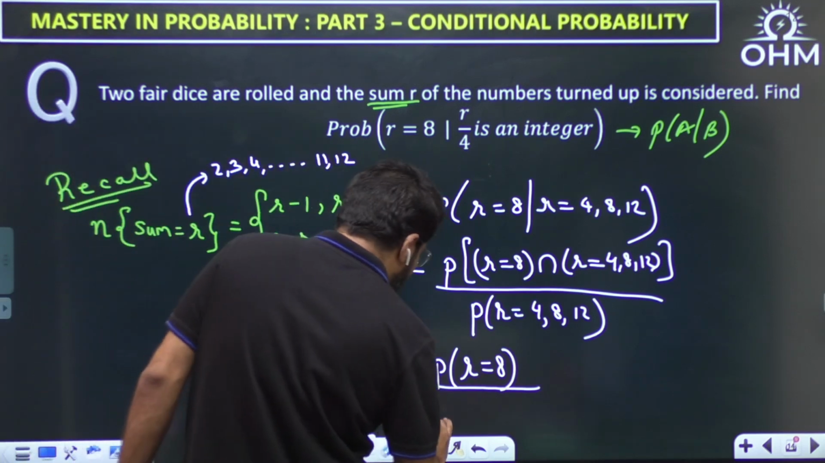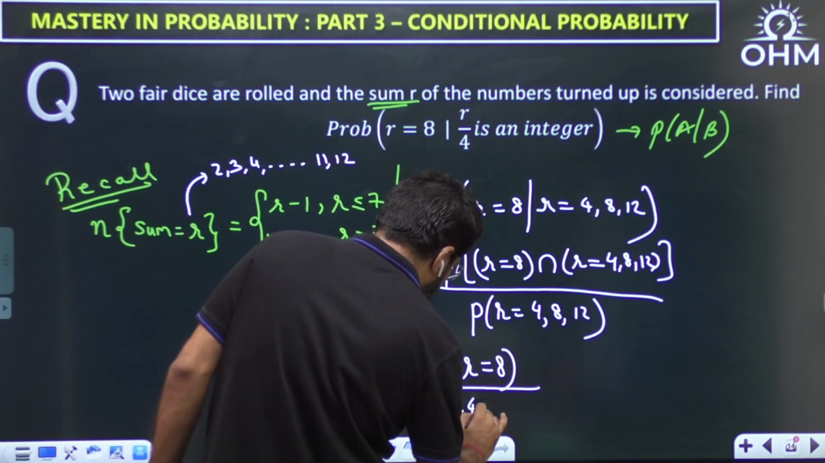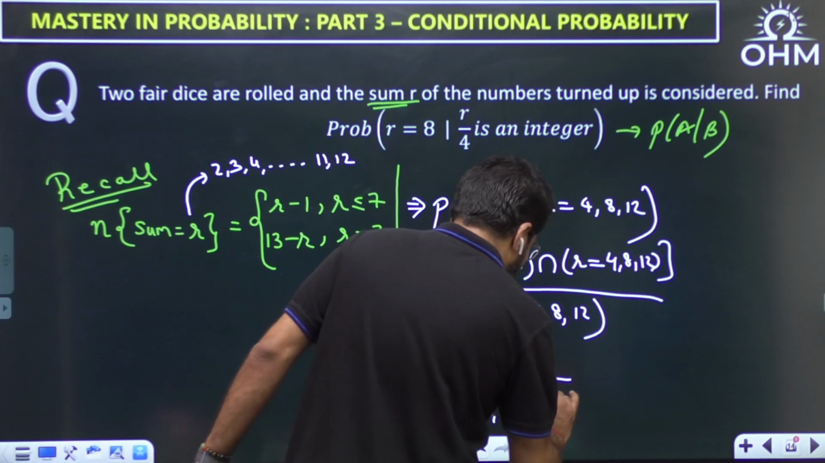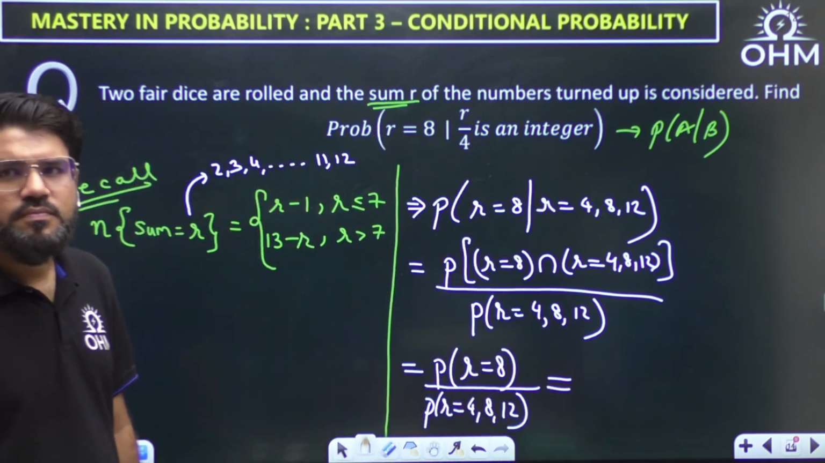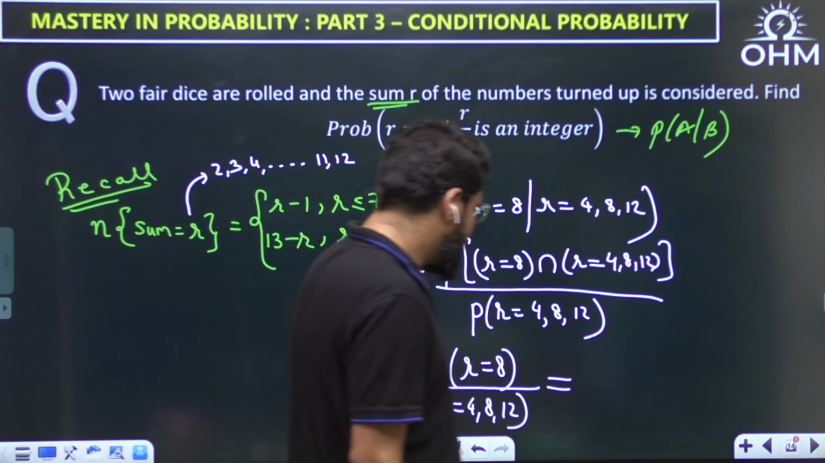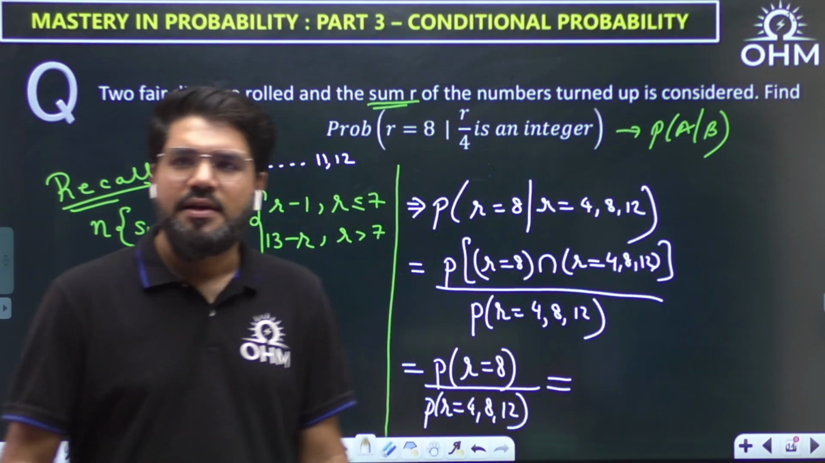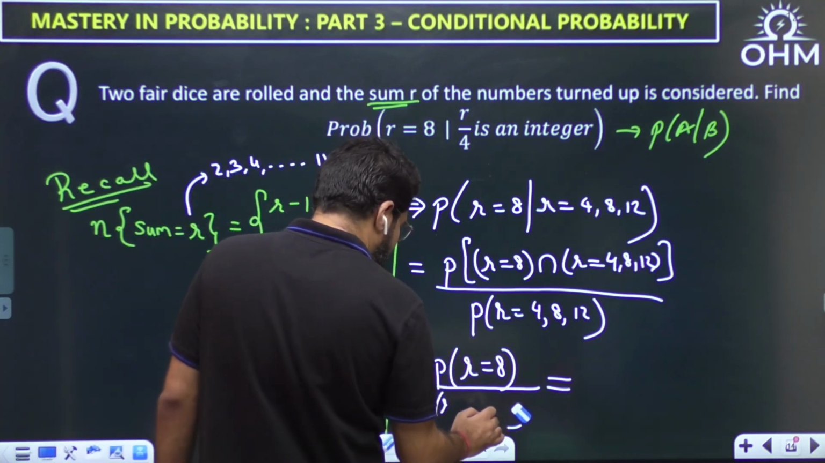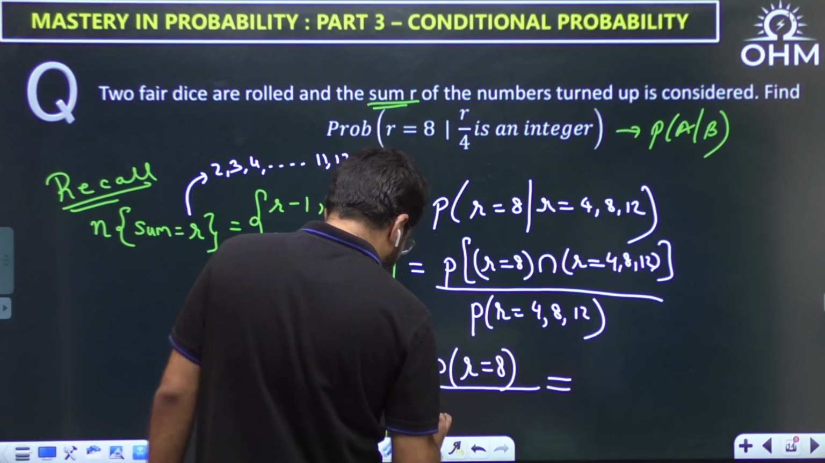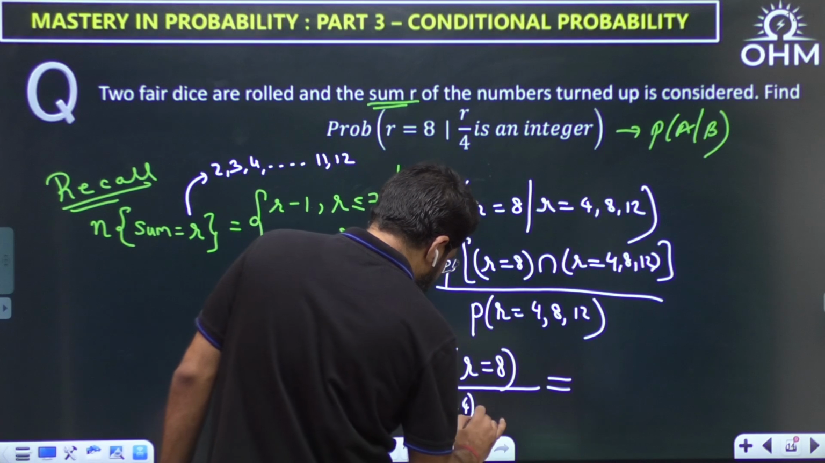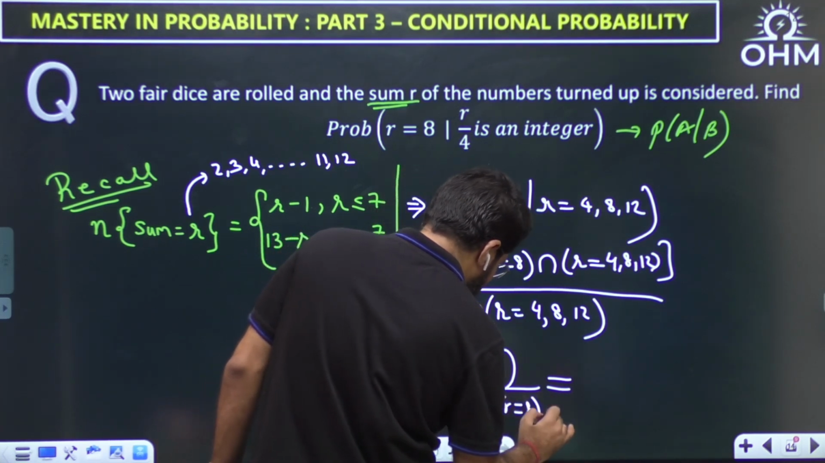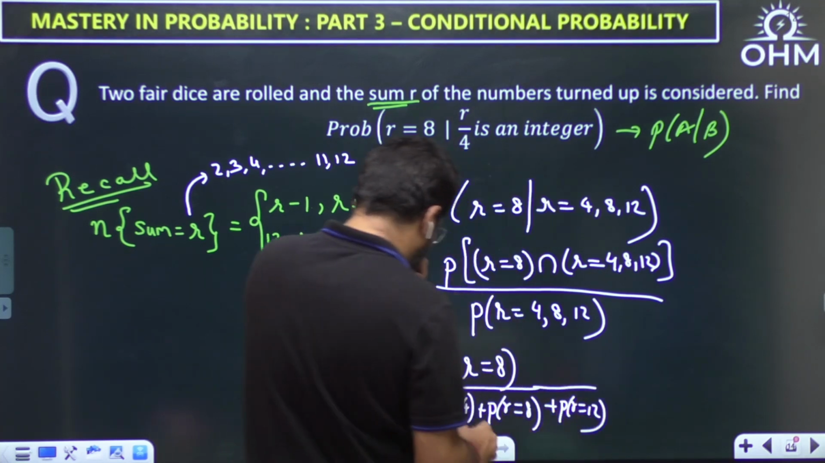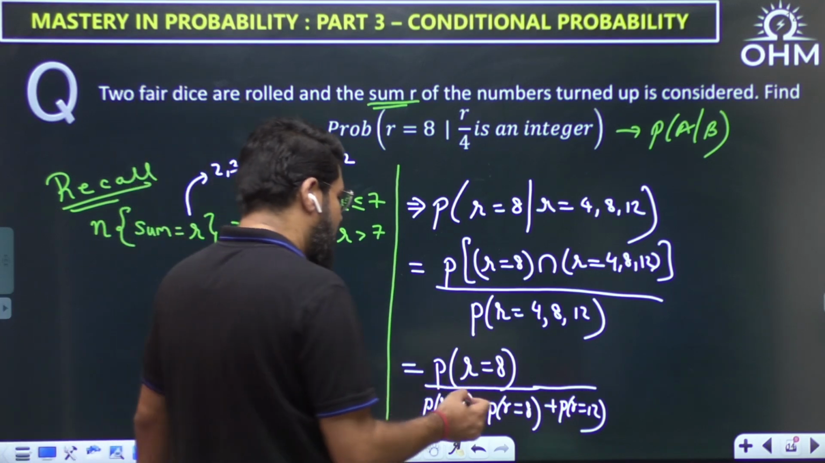Only the intersection in the numerator, divided by the denominator which will contain all three: 4 and 8 and 12. Done? Okay. Now let's see. What is the probability R equal to 8? Let me write R equal to 4, 8, 12, and split this probability as R equal to 4 or 8 or 12. The denominator contains the probability of these three outcomes because it is an or case, so we have added them.